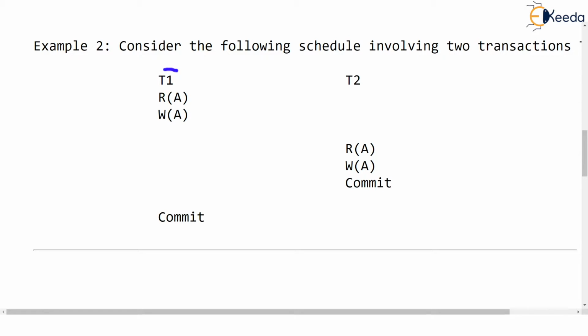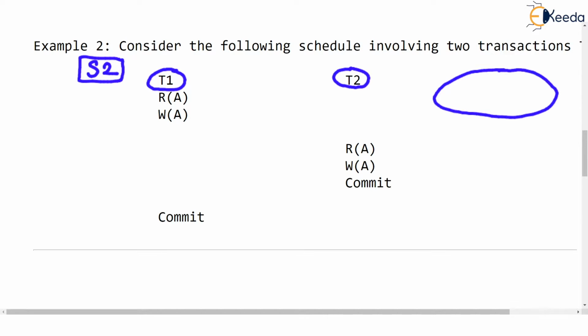So let us call this schedule as S2. This schedule has two transactions T1 and T2. Let us say that the database store is storing the value of A as 100. Let's say this data store might be stored on hard disk. Now T1 starts first and reads the value of A, as you see. So this value of A will be read right from the data store. That means there will be a hard disk access done. Then the value of A read by T1 will be 100.